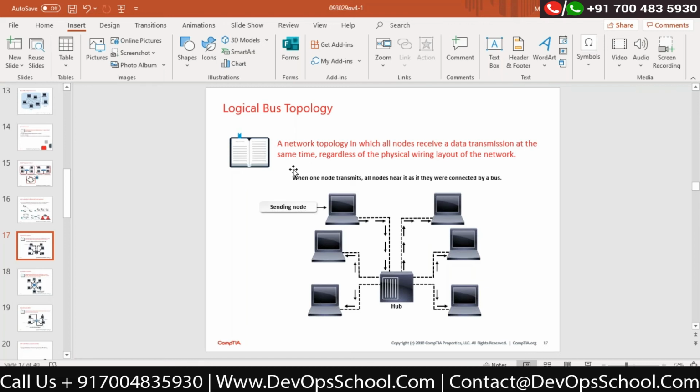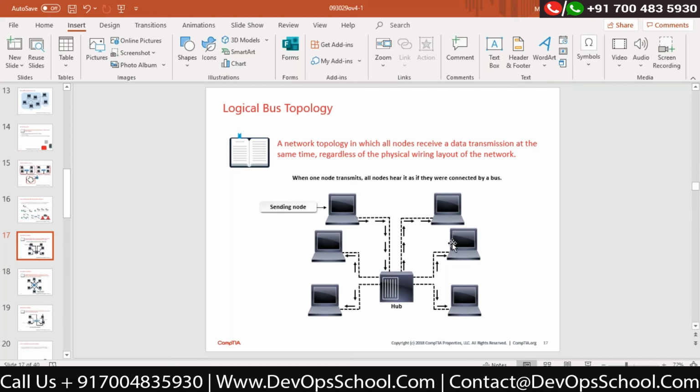The same concept is available in this logical bus. By looking at it, it looks like a physical star topology, but technically, if I look at the data flow, it looks like a bus topology.